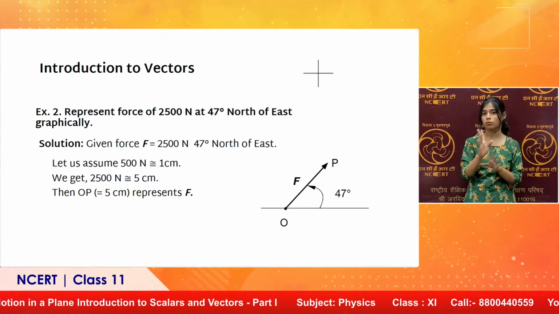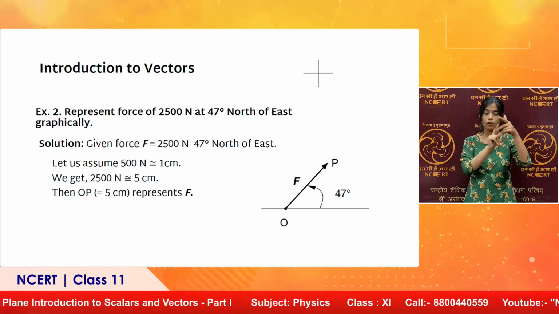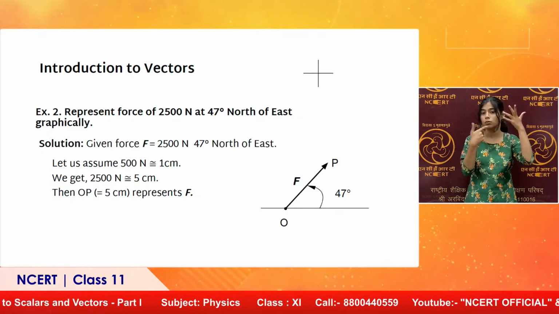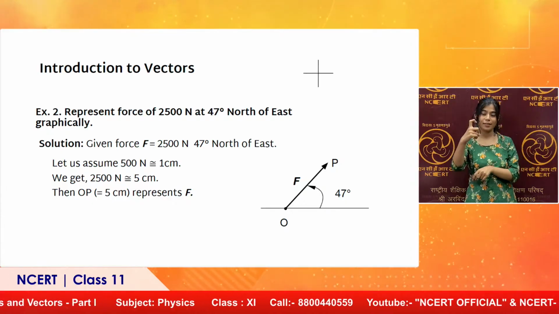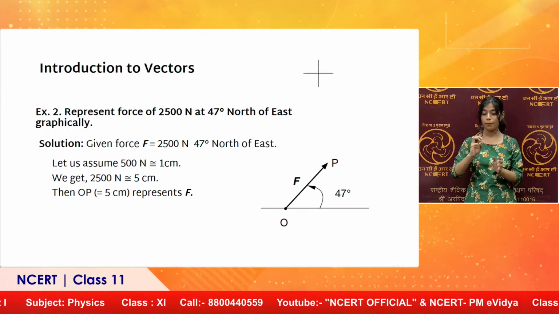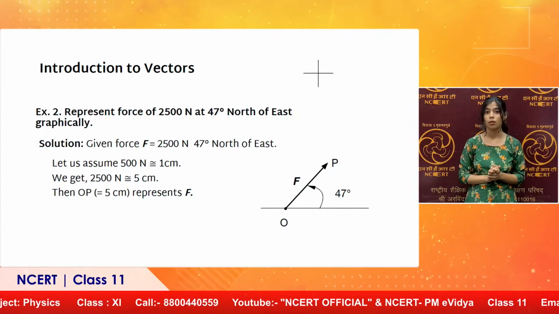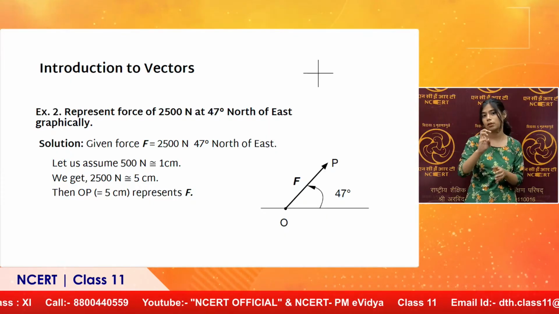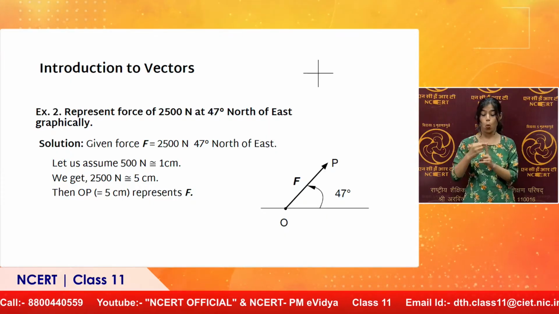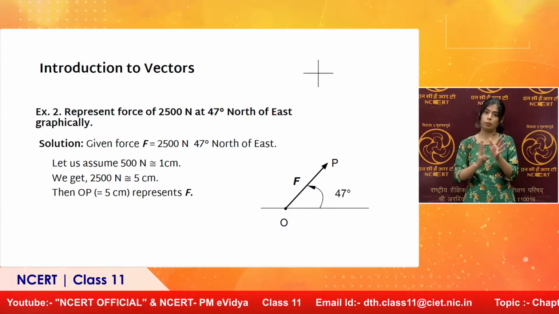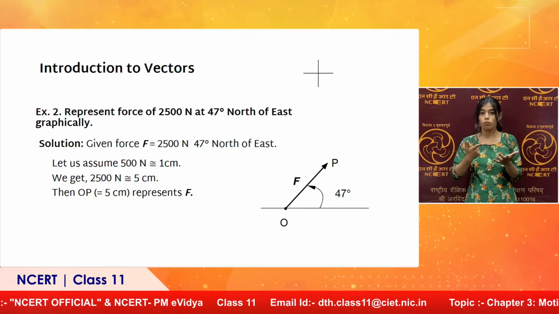See, this is north of east. From east you have to turn towards north through an angle of 47 degree. OP we will draw 5 centimeter, but remember our 1 centimeter is 500 Newton. So, we will not say OP is 5 centimeter, we will say it is a force of 2500 Newton, because we have represented or drawn the length according to a suitable scale.